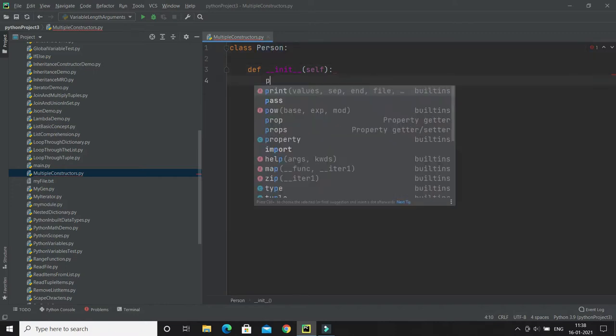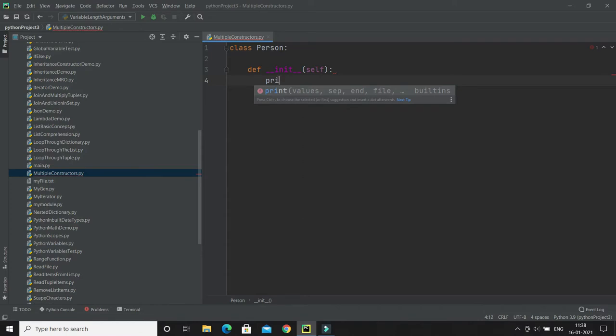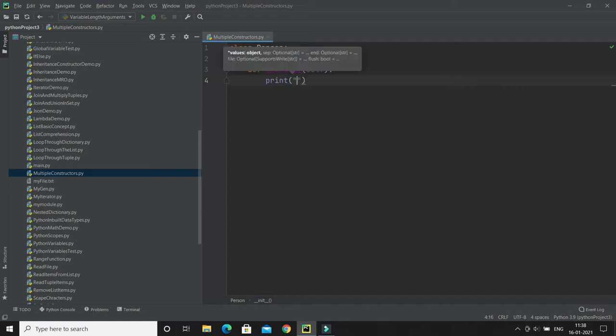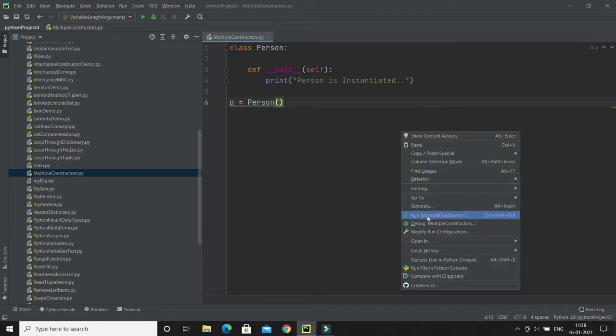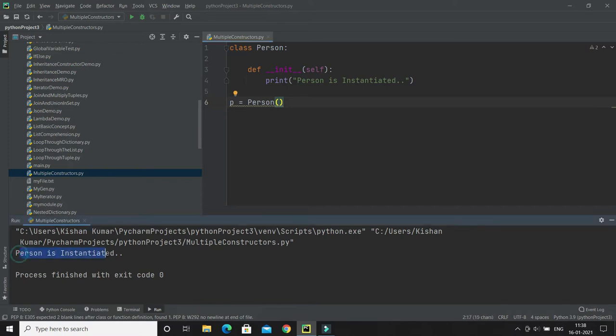Just to check that this constructor gets called automatically when we create an object of Person, we'll print a message: "person is instantiated". Let me create an object of Person: p equals Person(). If I run this program, let's see what gets printed: person is instantiated.